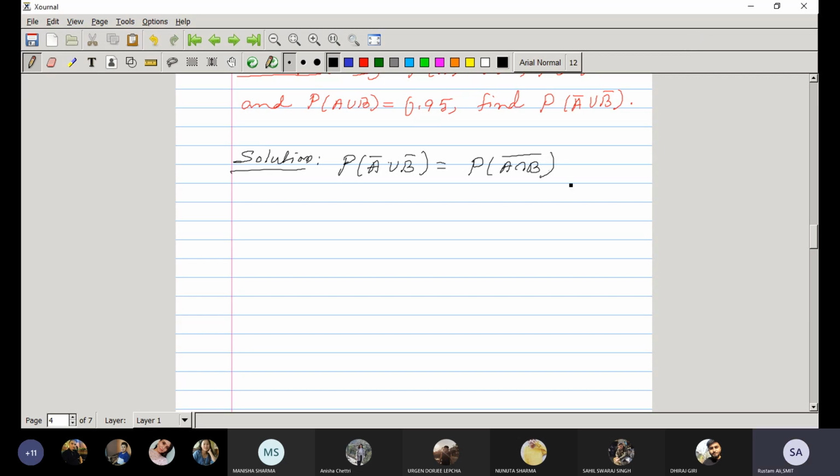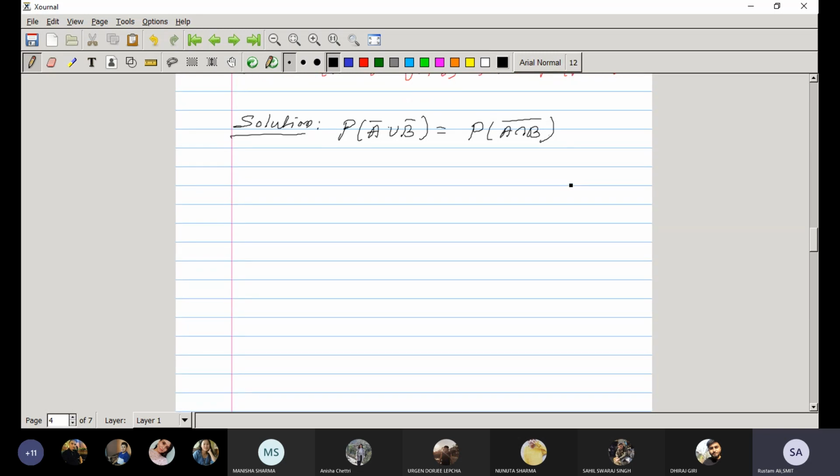Now A intersection B is equal to D. So what we are getting, probability of D complement. So by the relation between an event and its complementary event, we will get 1 minus probability A intersection B.